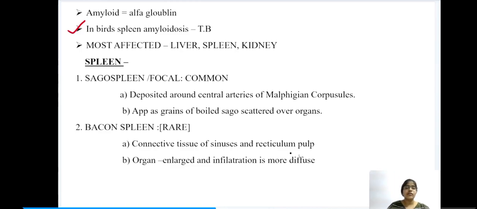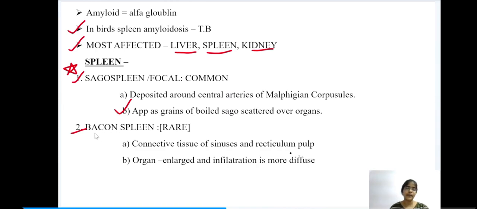And under amyloidosis, we have the most affected organs: liver, kidney and spleen. First, let us have a look at the spleen. Under spleen, we have two conditions, sago spleen and bacon spleen, which are again very important. The sago spleen is also known as focal. This sago spleen or focal is a very common condition when compared to bacon spleen. Here the amyloid gets deposited around the central arteries of the malpighian corpuscles, and all these appear as grains of boiled sago. As a result it is known as sago spleen.